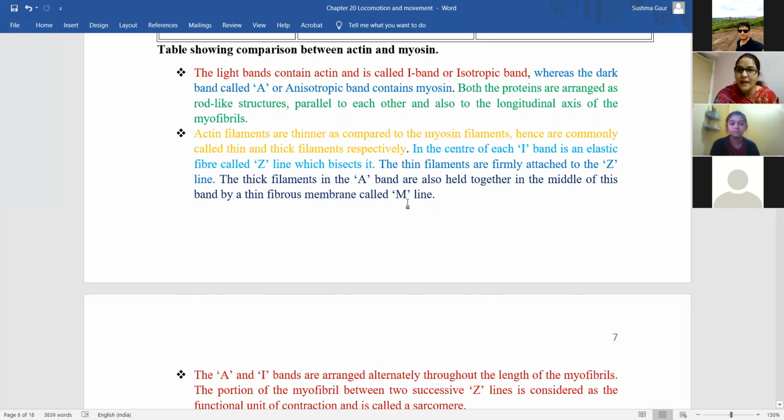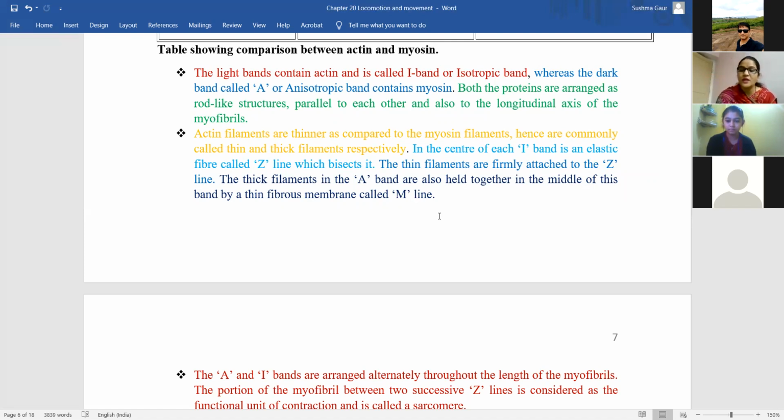And what is M line? It is present in the center of the thick filament, that is A band, that is myosin. And these thick bands, that is A band, are held together with the help of a thin fibrous membrane known as M line. Okay, so I, A, Z, and M.